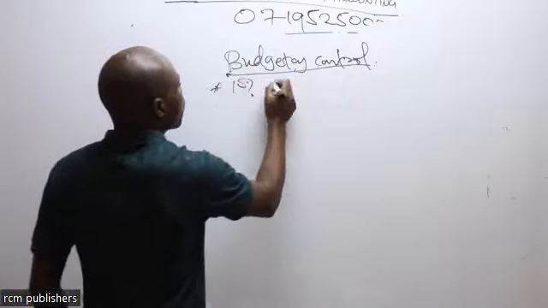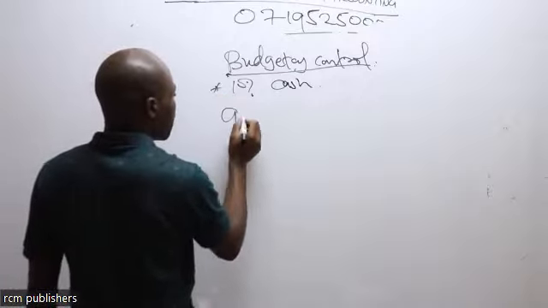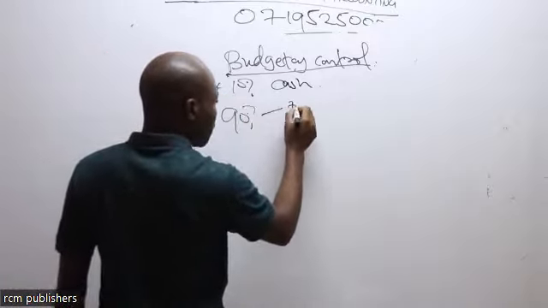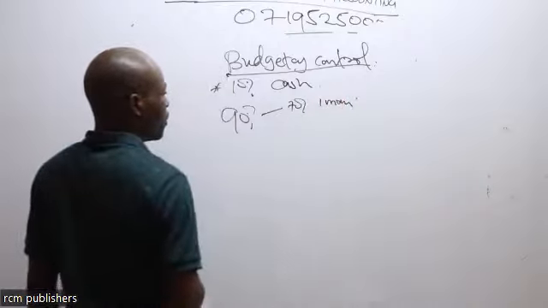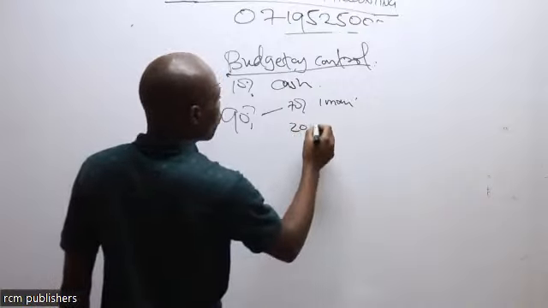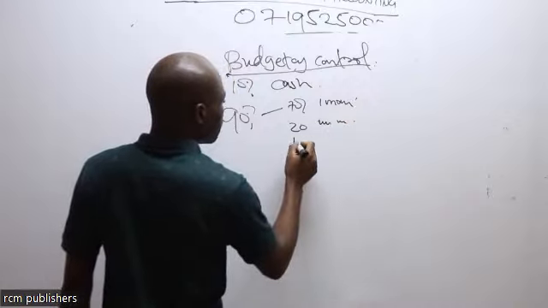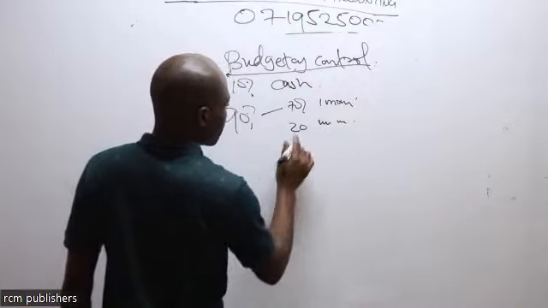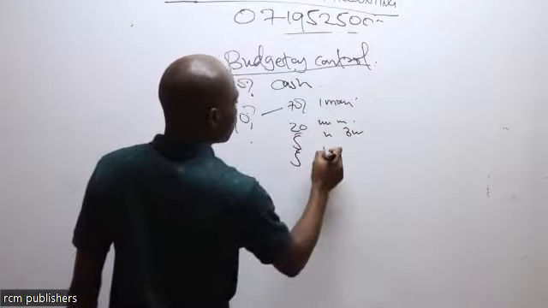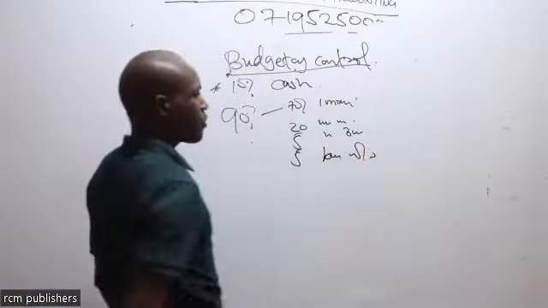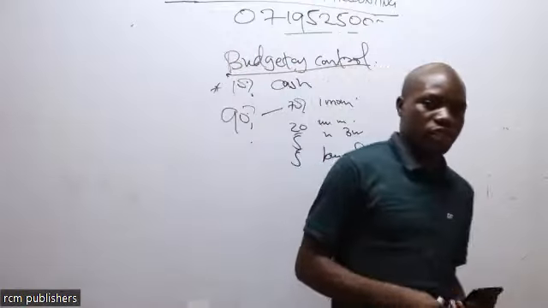10% of my sales will be cash. Then the remaining 90% of my sales, 70% of them will pay within 1 month. 20% of them will pay within 2 months. 5% will pay within 3 months. Then 5% will be bad debts written off. So I've known the amount of cash that I'm actually going to receive.